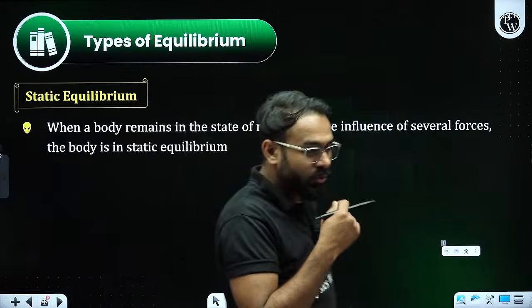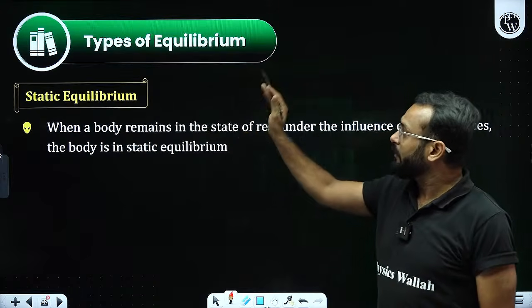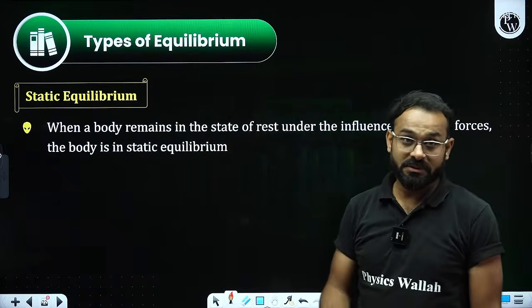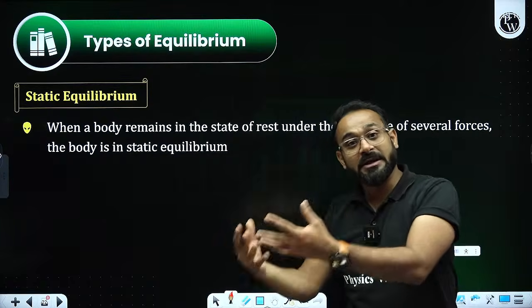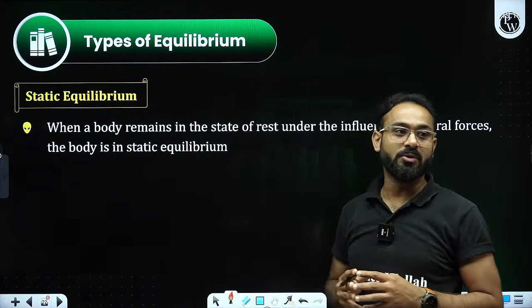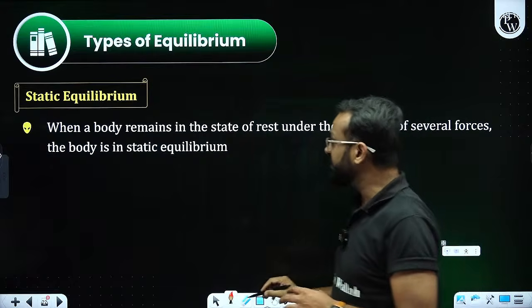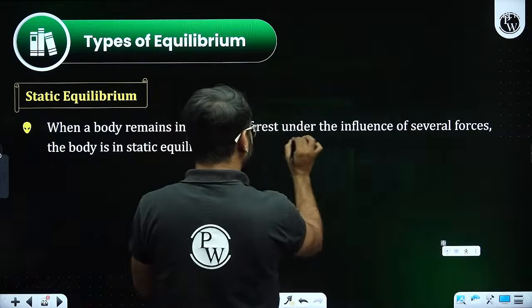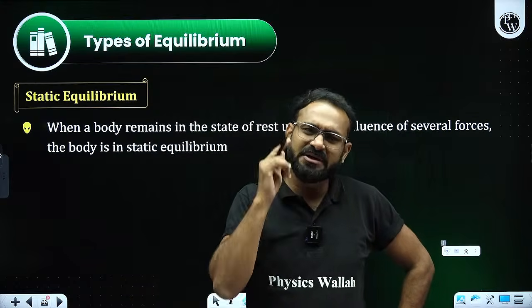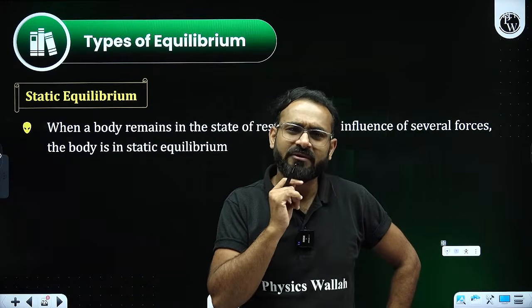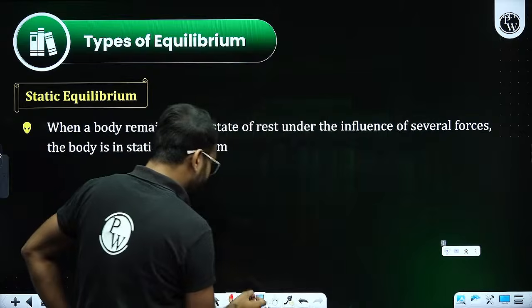Before that, I need to tell you, when we are talking about the types of equilibrium, even in equilibrium there are types. Static equilibrium. We have another type, that is dynamic equilibrium. Static equilibrium says when a body remains in a state of rest under the influence of several forces. Sir, several forces, but still the body is at rest. How? Let me show you.